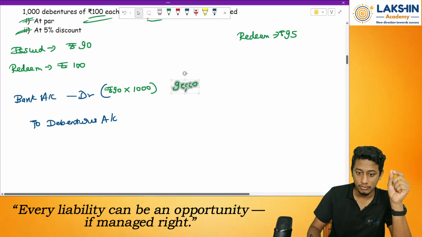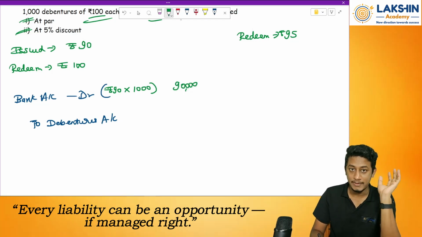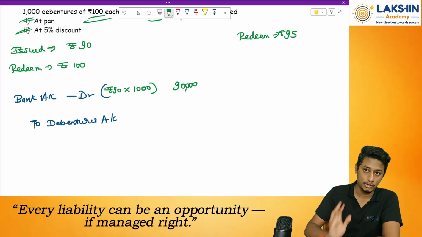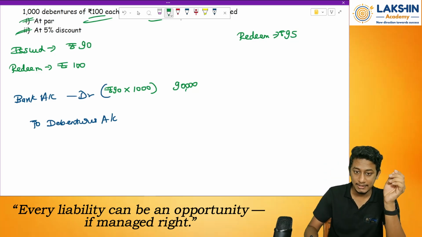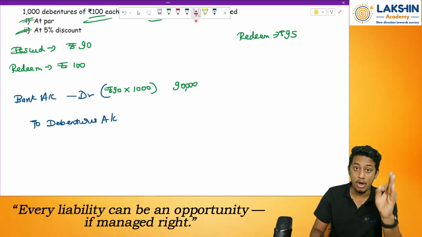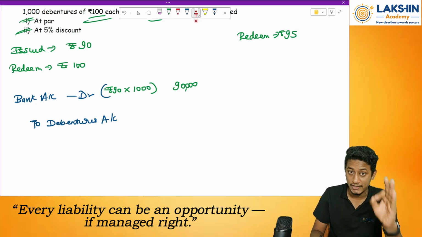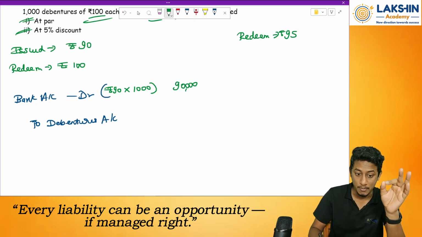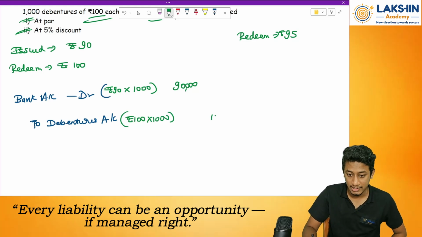Okay. Now what to do next? How much is the face value of debenture? See, as I told you in share capital also, at discount or at premium, whatever you issue, whatever liability head you create over here, that is debenture account or share capital account, it should always be at nominal value. So what is the nominal value of debenture over here? Rupees 100 into 1000 debentures. So how much will that be? Rupees 1 lakh. Done. Okay.